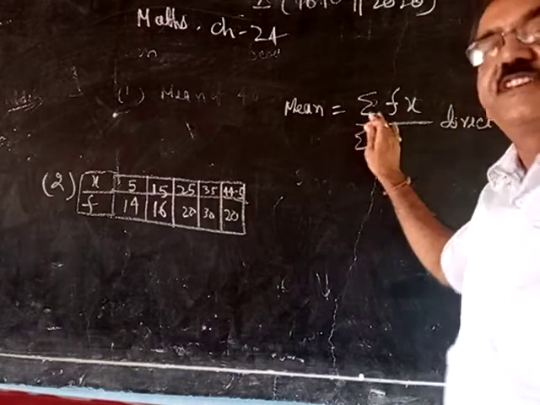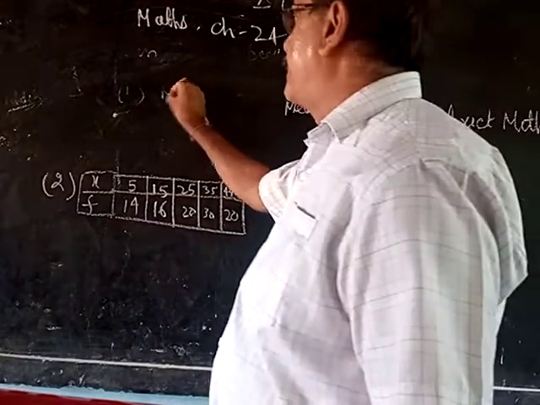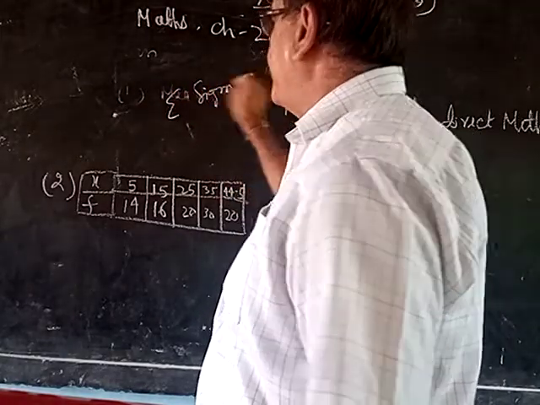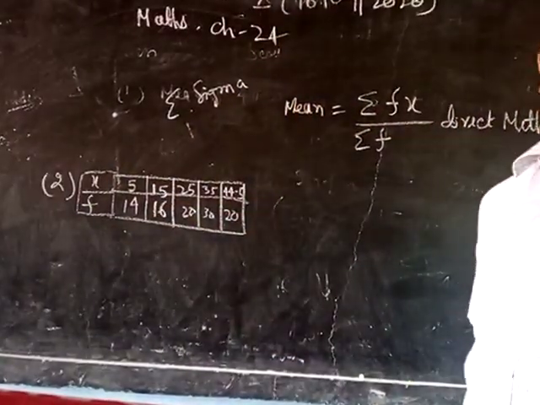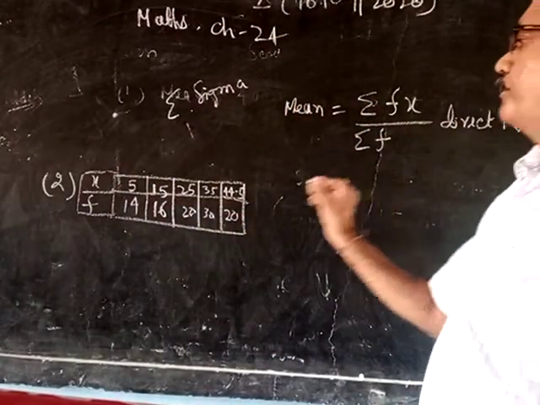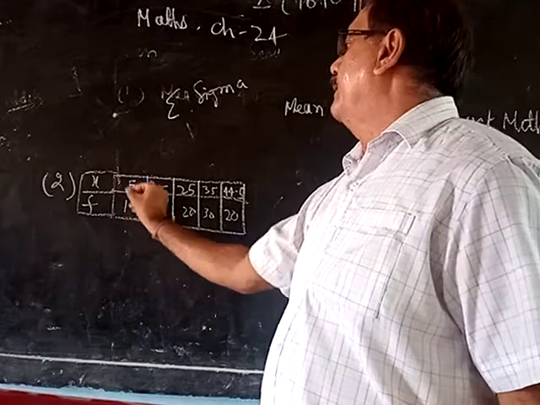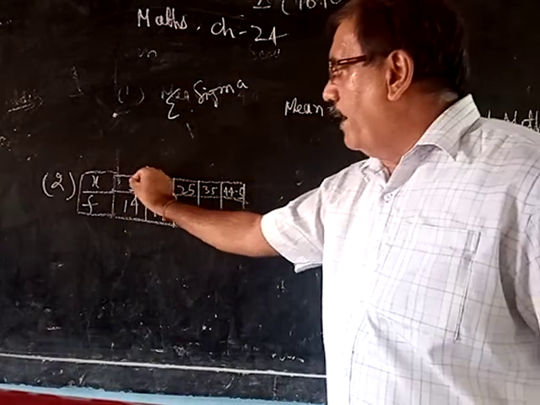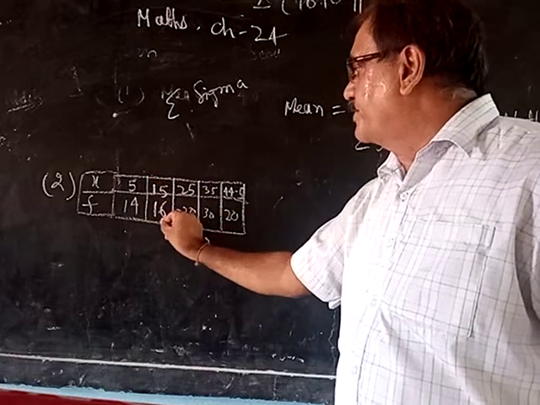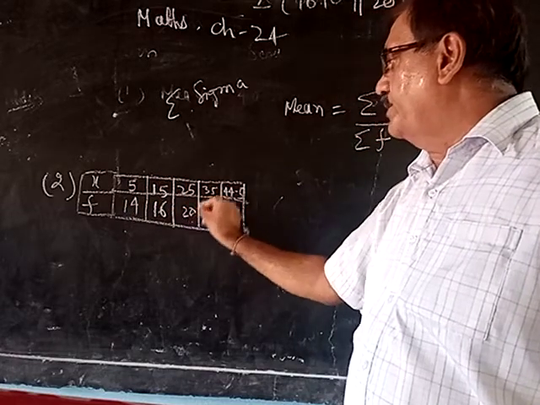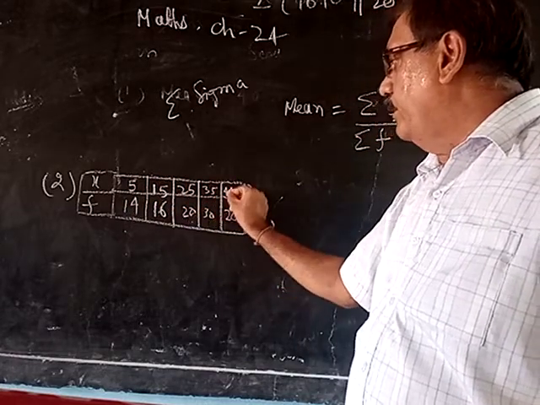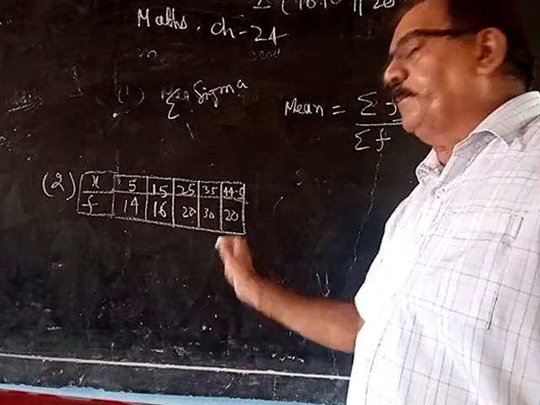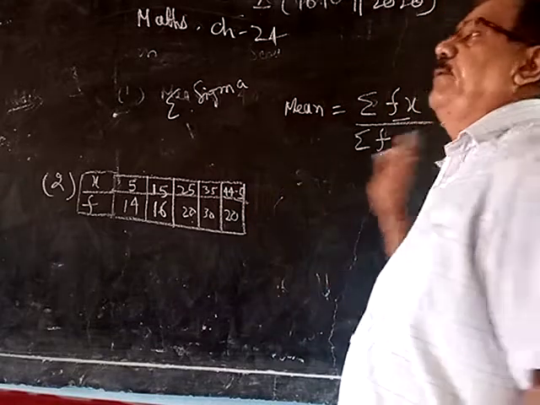What is the meaning of sigma? This symbol is known as sigma. Sigma means sum of all the values. So first of all you have to multiply. Since fx is given, you have to multiply 5 into 14, 15 into 16, 25 into 20, 35 into 30, 44.5 into 20, and after multiplying you have to add all the values.